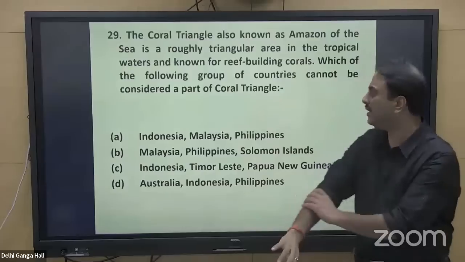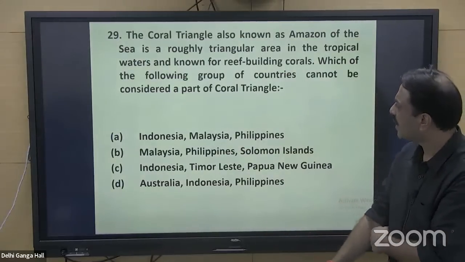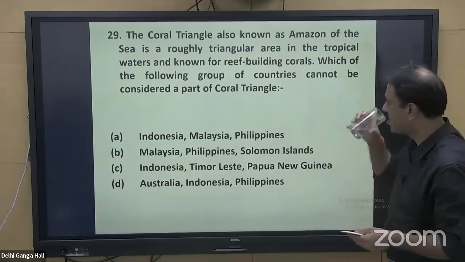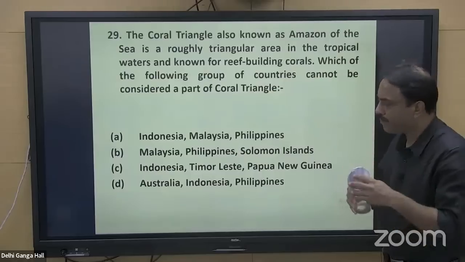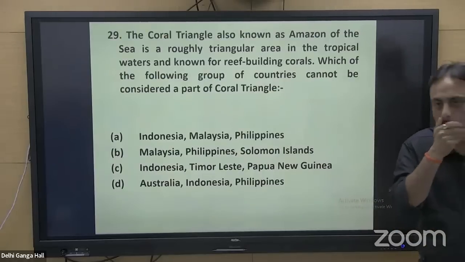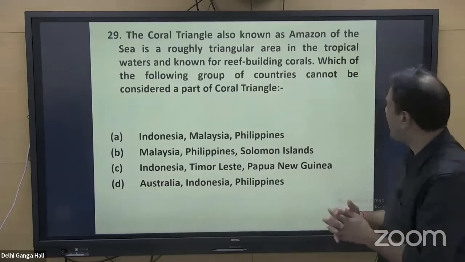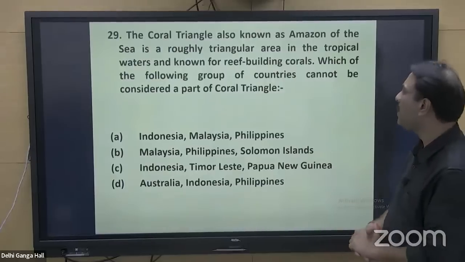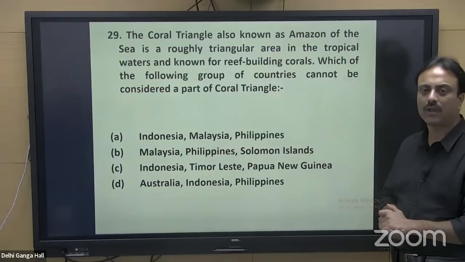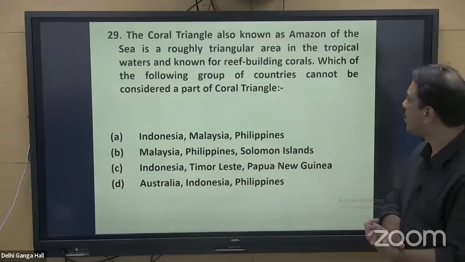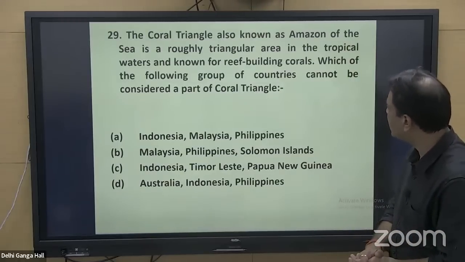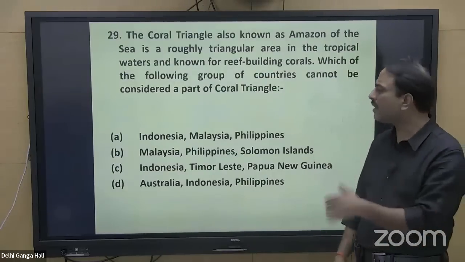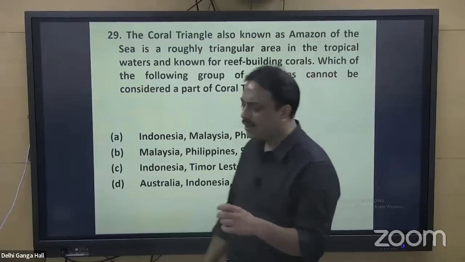Question number 29, the second last question of our discussion. The coral triangle, also known as Amazon of the sea, is a roughly triangular area in the tropical waters and known for reef building corals. This is a statement which is telling you about coral triangle. Which of the following group of countries cannot be considered a part of coral triangle? Underline the word cannot. Which of the countries cannot be considered a part of coral triangle?